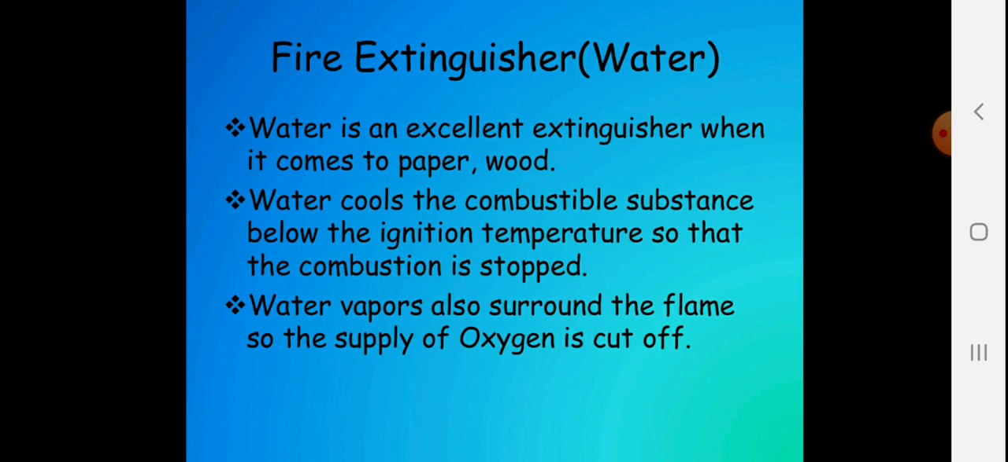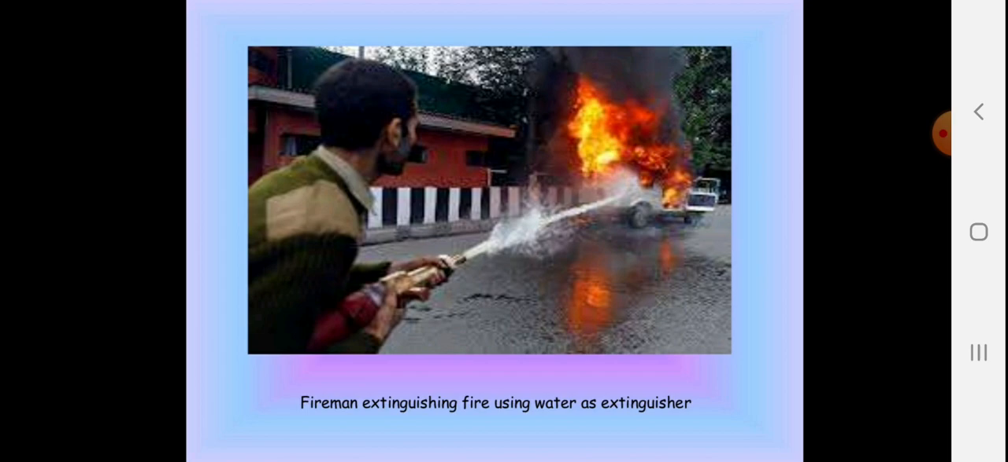Now the first fire extinguisher that we use is water. Water is an excellent extinguisher when it comes to paper and wood. Water cools the combustible substances below the ignition temperature so that combustion is stopped. Water vapor also surrounds the flame, so the supply of oxygen is cut off. This way we use water as the most common fire extinguisher. In examinations they ask you to write the methods of fire extinguishing. Now firemen extinguish the fire using water as the extinguisher.